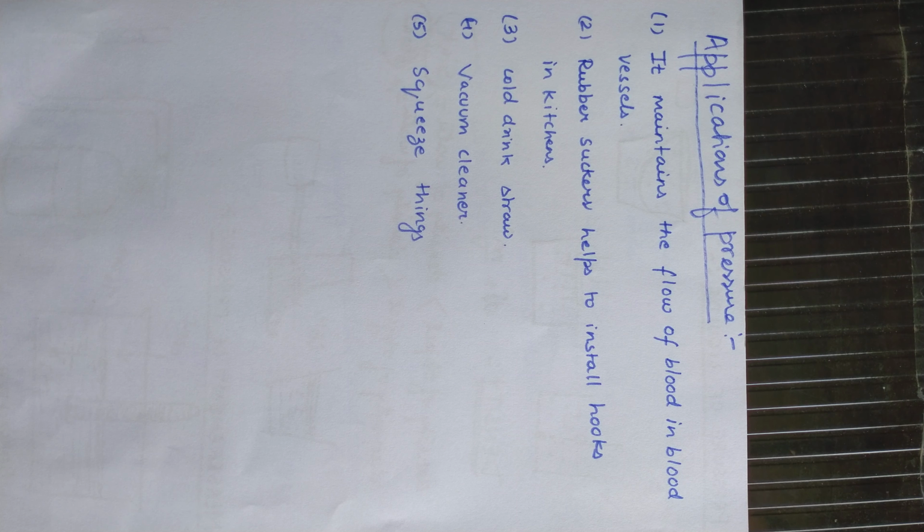Also, the blood flowing in the blood vessels is under external pressure too, which maintains the shape of the arteries so that the arteries may not burst. Rubber suckers are there. If you have seen, I want to show you the picture. This is the rubber sucker. This is given in your book.